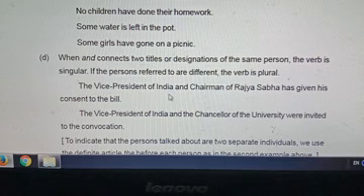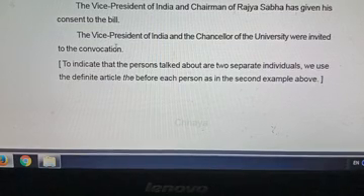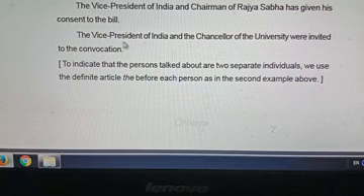If we write the Vice President of India and the Chairman of Rajya Sabha, that means we can use have. Look at the second sentence. The Vice President of India and the Chancellor of University. Two designations are there. What are the designations? The Vice President, Chancellor of University. Then persons are two, so that agreement is were.